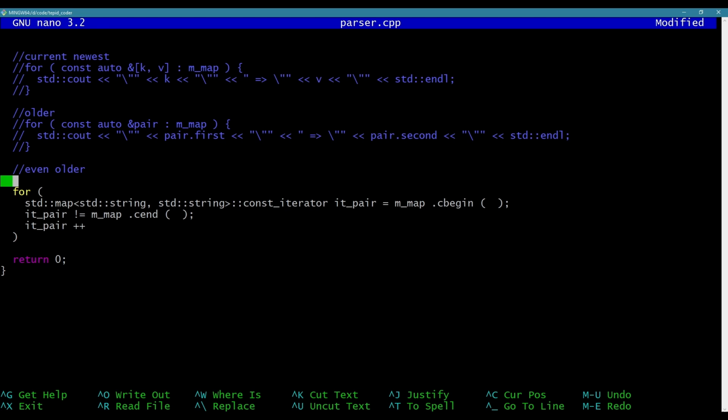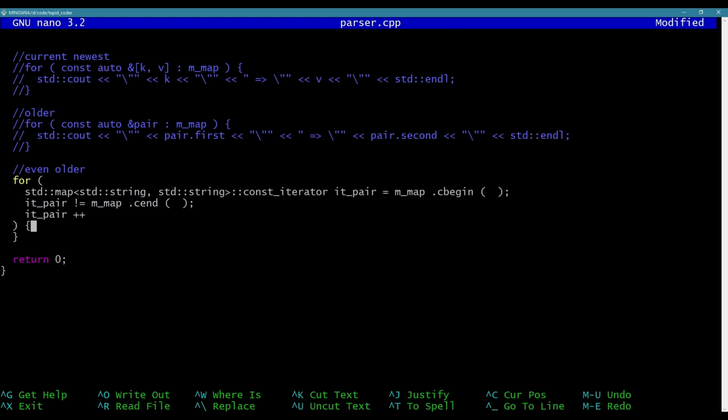So if you notice, there's cbegin and there's cend. Each of these returns a standard map const iterator, because it's cbegin and cend. So end is going to be the first element after the end of the set, kind of like a sentinel. So if it reaches that, then we're not on a valid item, and we're just going to stop the loop. Okay. Anyway, for each iteration of the loop, let's try and print this stuff out.